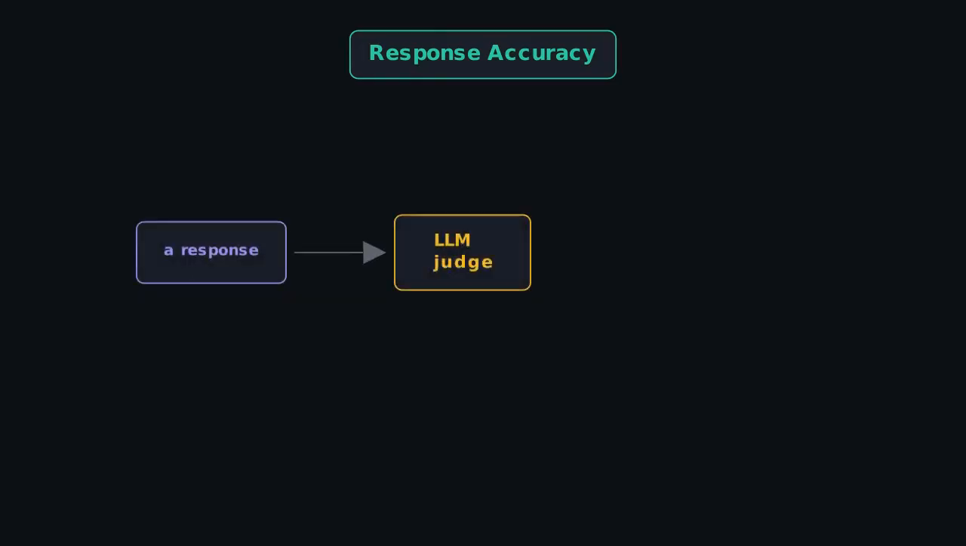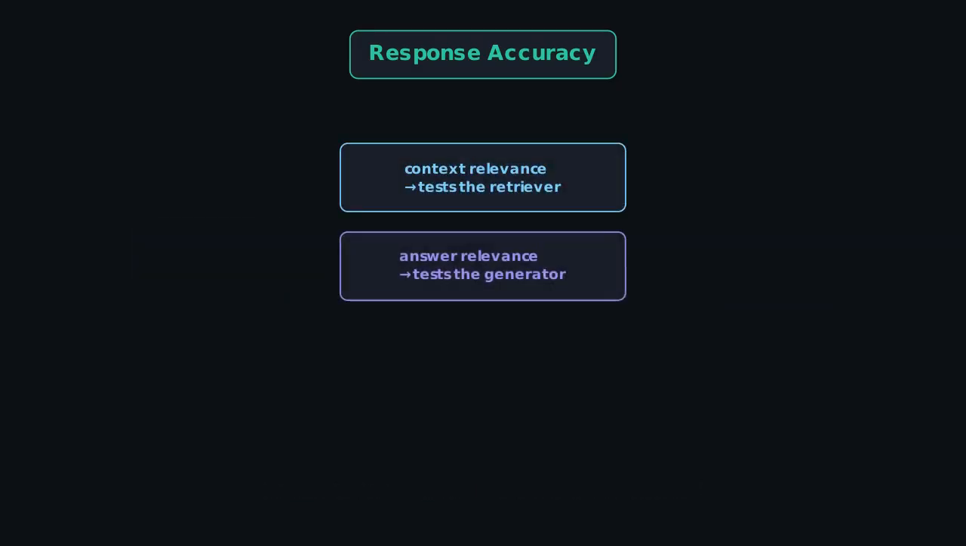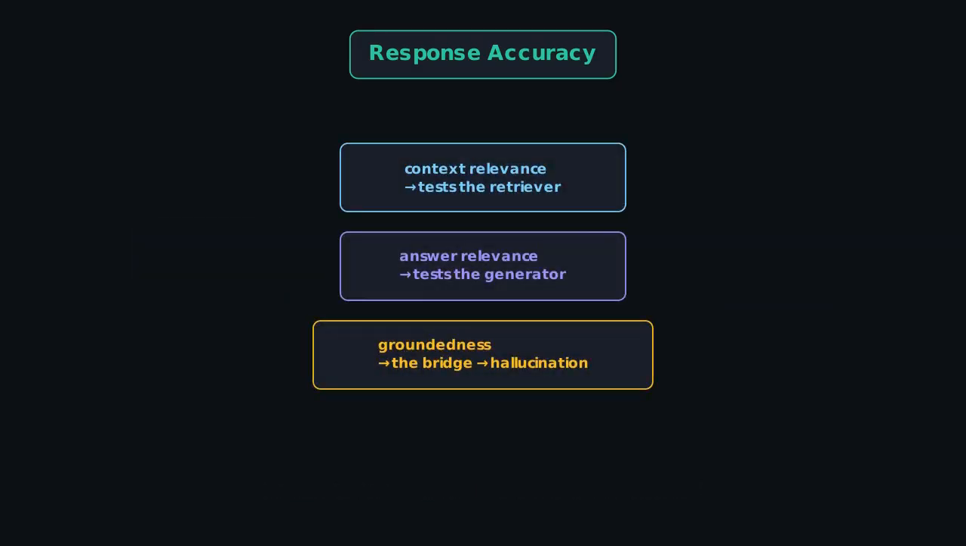How do you score these at scale, without a human? An LLM as a judge. A strong model grades each response against a rubric. No gold answer needed. That's how RAGAs works. Notice how the triad splits the blame. Context relevance tests your retriever, answer relevance tests your generator, and groundedness sits in between, which leads straight to hallucination.